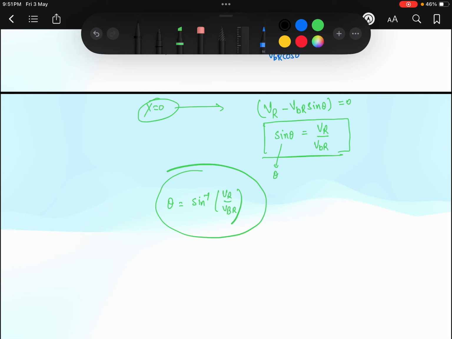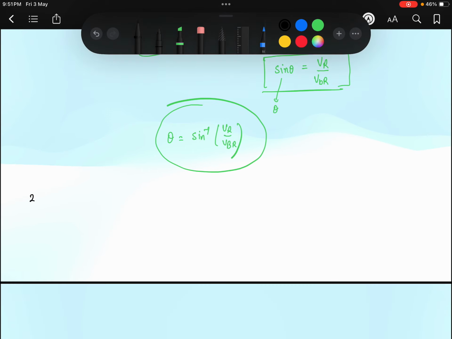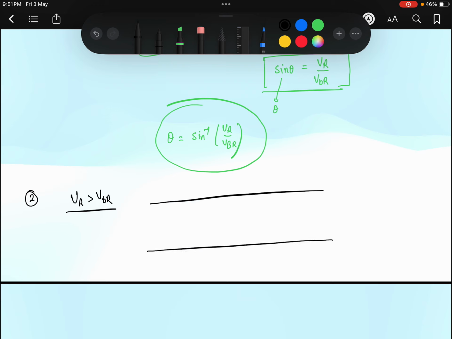In the second case, let us assume the numerical data is given in such a way that the velocity of the boat with respect to the river is less than the velocity of the river. So the velocity of the river is greater than the velocity of the boat with respect to the river. As we know, this is our river, it is flowing, and this is the d width.